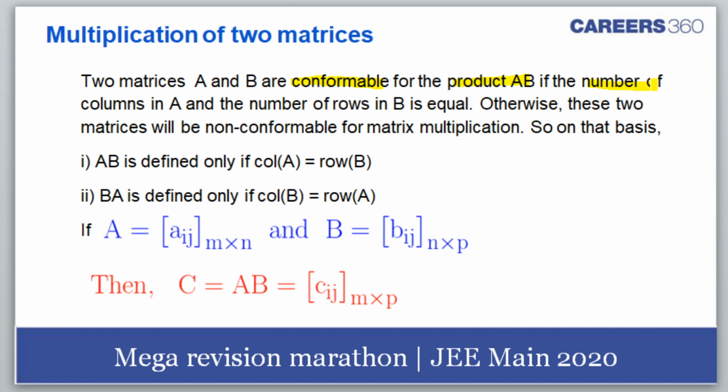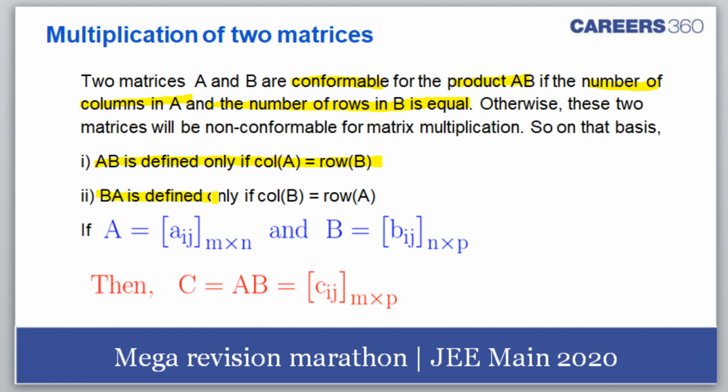When the number of columns in A and the number of rows in B are equal. Otherwise, these two matrices will be non-conformable for matrix multiplication. Okay. So AB is defined when number of columns of A is equal to number of rows of B.